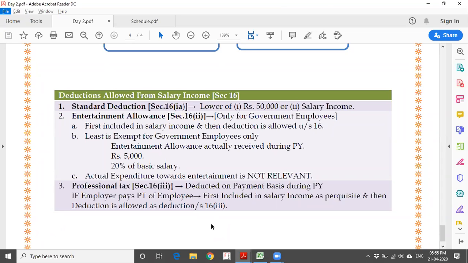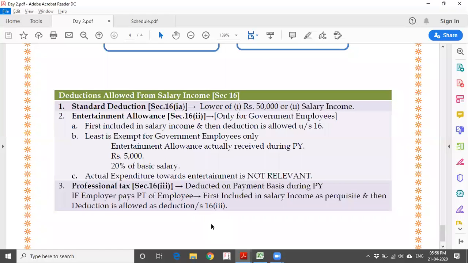And next, entertainment allowance. See, entertainment allowance is only applicable for government employees wherever there is an expenditure towards entertainment. How much is allowed as a deduction? 5,000 or 20% of basic salary is the maximum amount which is allowed as a deduction. So 5,000 per year or 20% of basic salary. If you are getting a salary of 10 lakhs, 20% comes to 2 lakhs. Still, the maximum entertainment allowance deduction available is only 5,000 rupees.